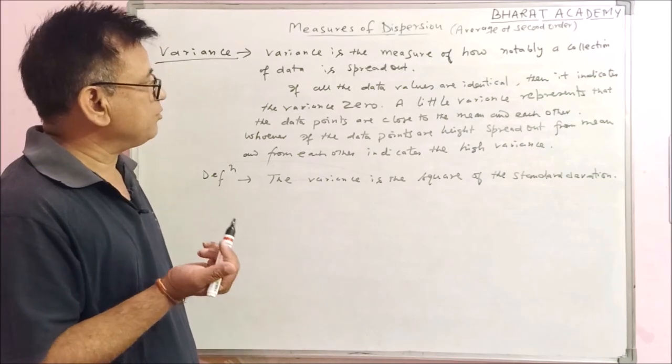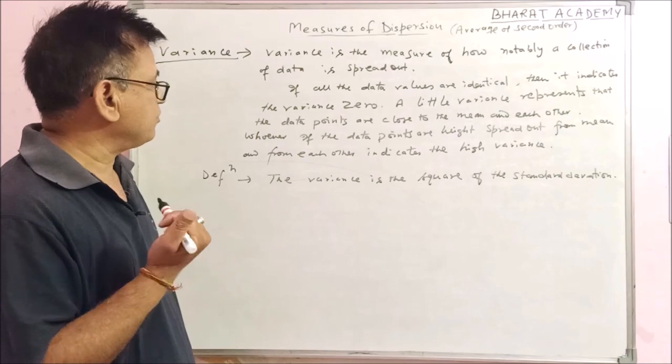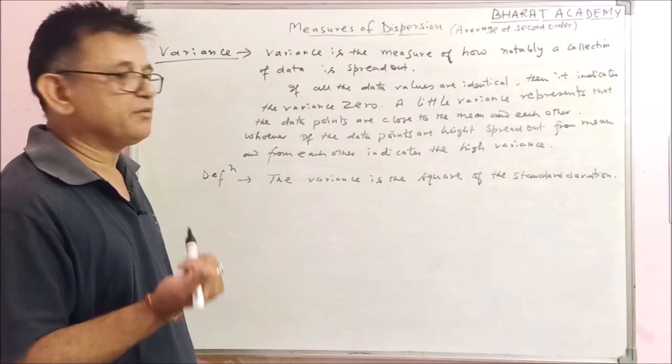However, if the data points are highly spread out from the mean or from each other, it indicates high variance.